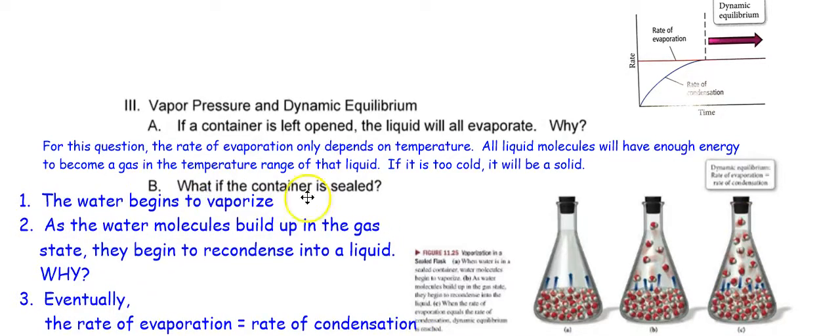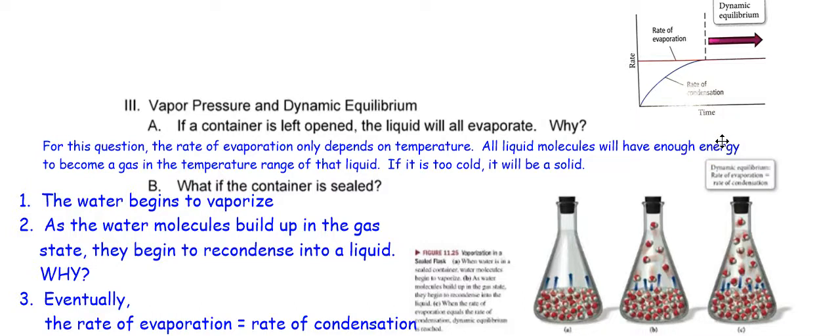So the water begins to vaporize, that's in the first one, and then as the water molecules build up into the gas state, they begin to recondense into a liquid. Why? Because of attraction, okay? They're in close proximity, they are bumping into each other, they have the opportunity to have that attraction again, and will become a liquid. And then eventually the rate of evaporation will equal the rate of condensation. And I want to show you this picture up here. This is a really important picture. We're going to see this later on in, let's say, Chapter 14, when we talk more about equilibrium.